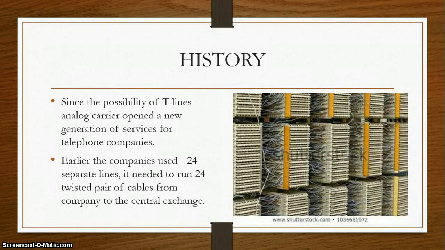Earlier, the companies used 24 separate lines. You can imagine 24 separate lines being used from the company to the central exchange, such a lot of wire. So to reduce the number of wires and reduce the maintenance, the companies had a solution for this.